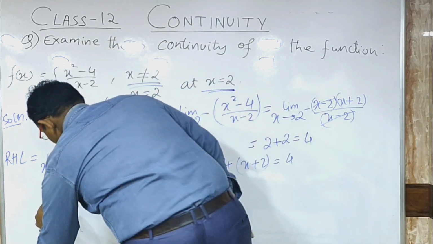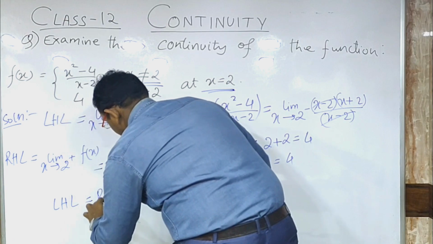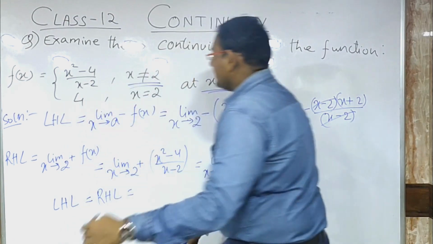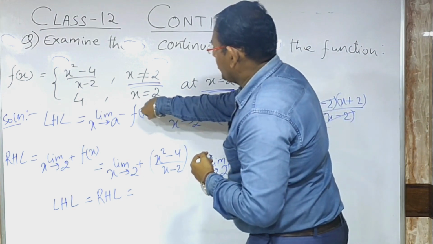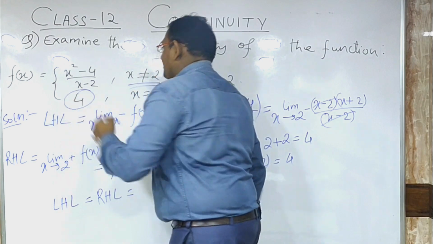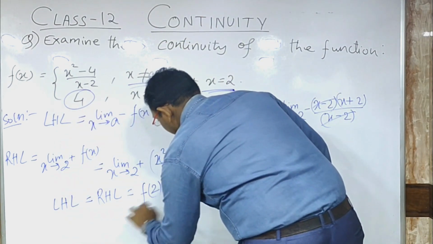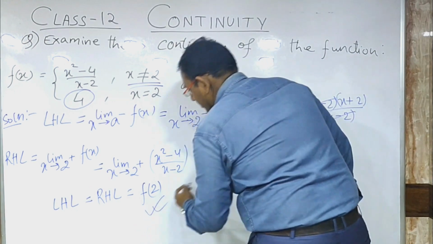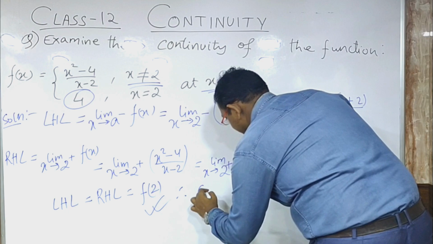So we can say that the left hand limit is equal to the right hand limit, which is equal to the function at the point 2. Now the function at the point 2 gives the value 4. So we see that the function at the point 2 is already 4. Since we got this, we can say that it is continuous.